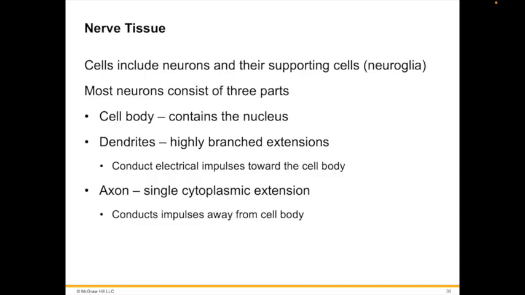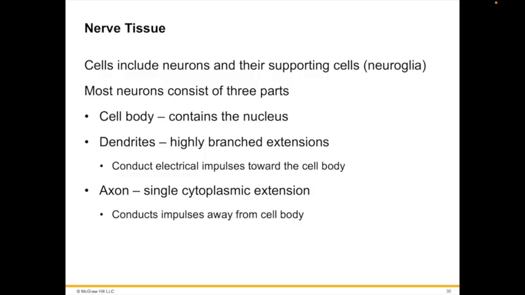Nerve tissue is composed of neurons and their supporting cells called neuroglia, or glial cells. Neurons are specialized to produce and conduct electrochemical events or impulses. Nerve tissue co-evolved with muscle and organ systems as a means of control and regulation.